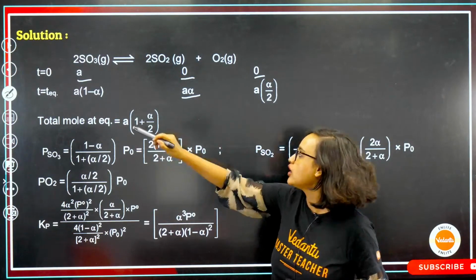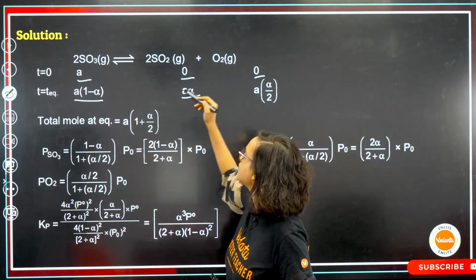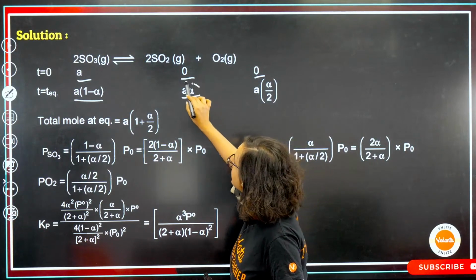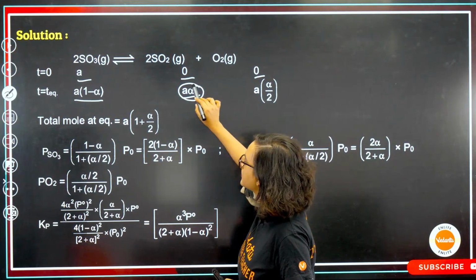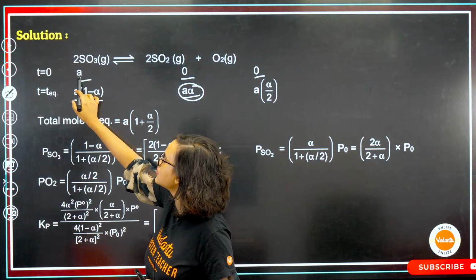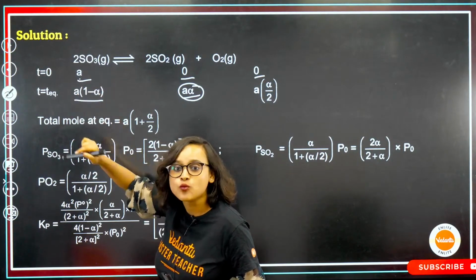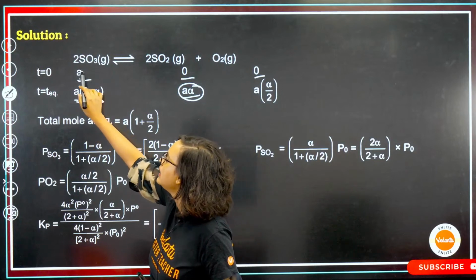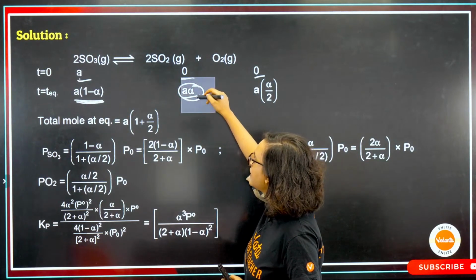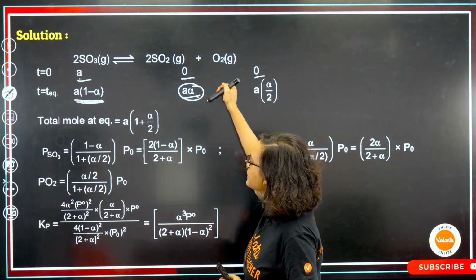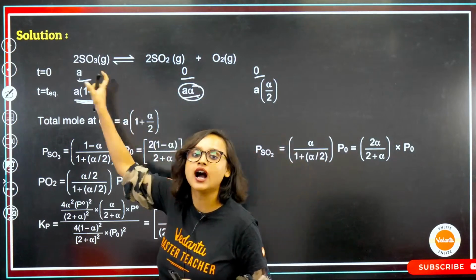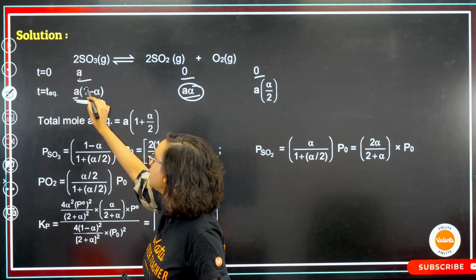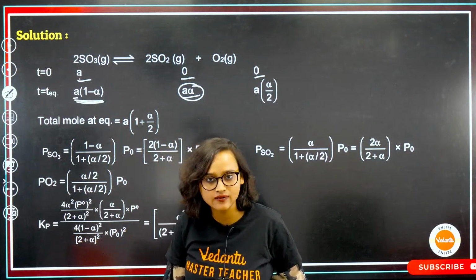If you are not understanding A(1 minus alpha), let's understand this. Let's say my product formed is A alpha, and I know that the reactant was A initially. So whatever reactant is left will be A minus A alpha. I can take A as common and write this as A(1 minus alpha).